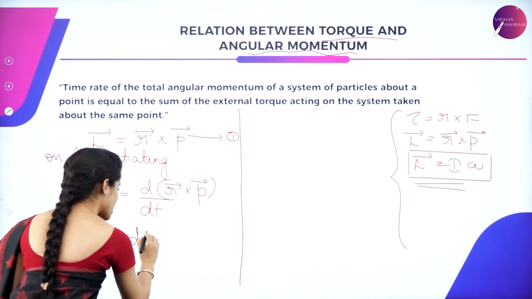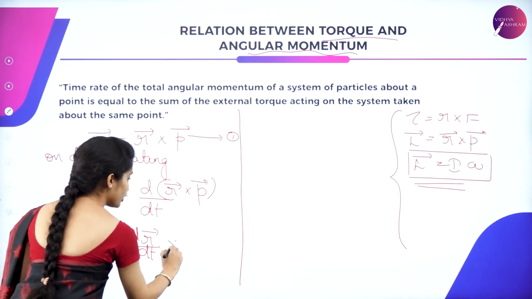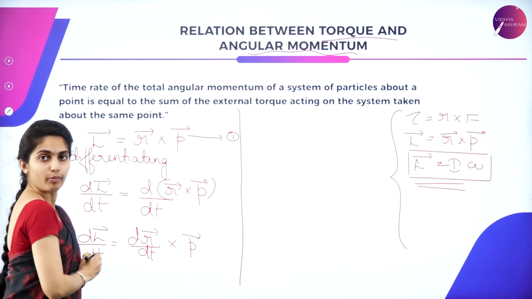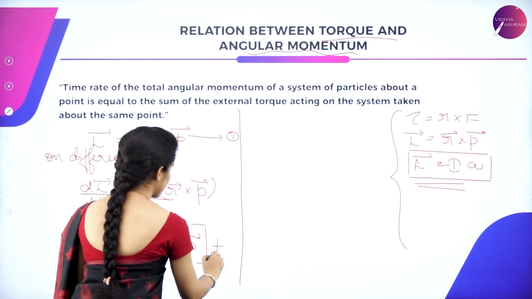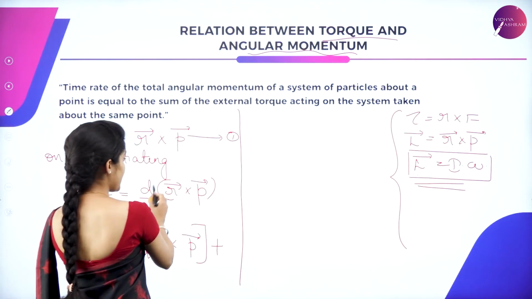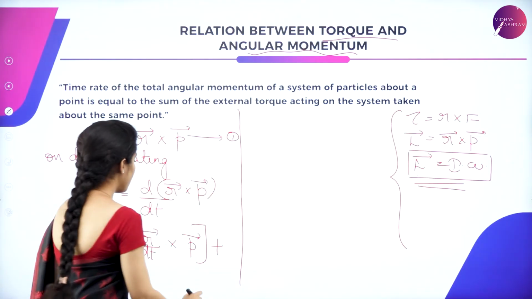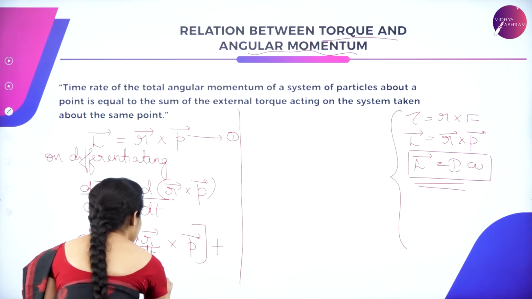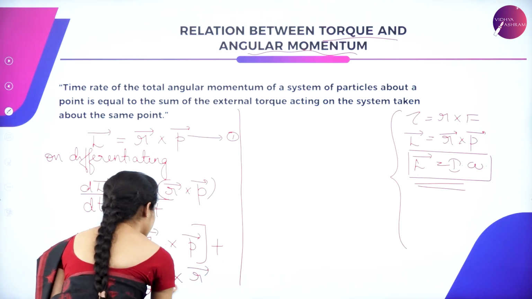So differentiating only the position vector and leaving your momentum. Okay, this is one term. Next it is plus: here you differentiate the momentum vector and leave your position vector apart. So it is dp by dt into vector r.